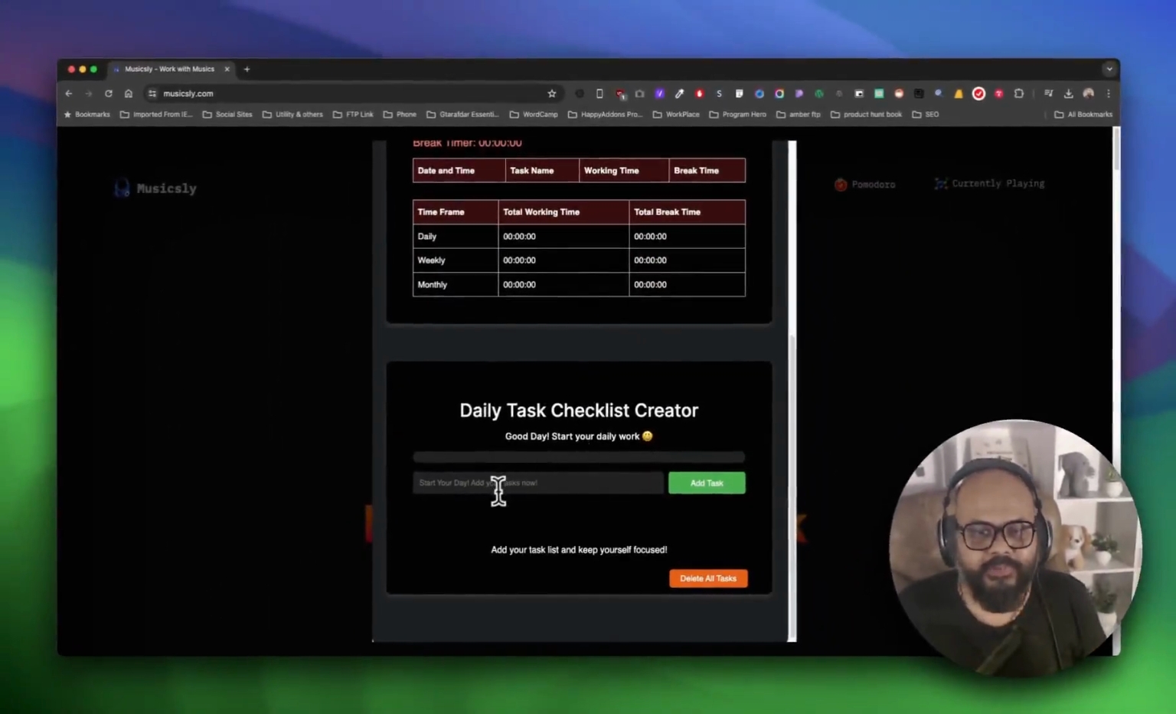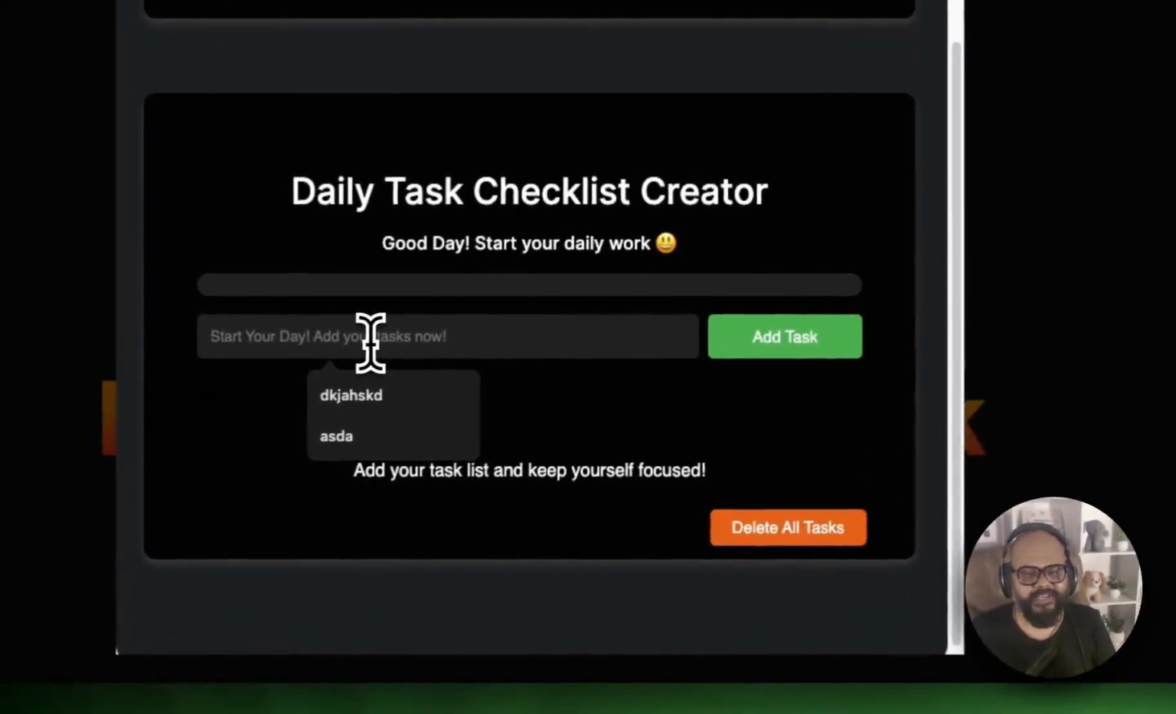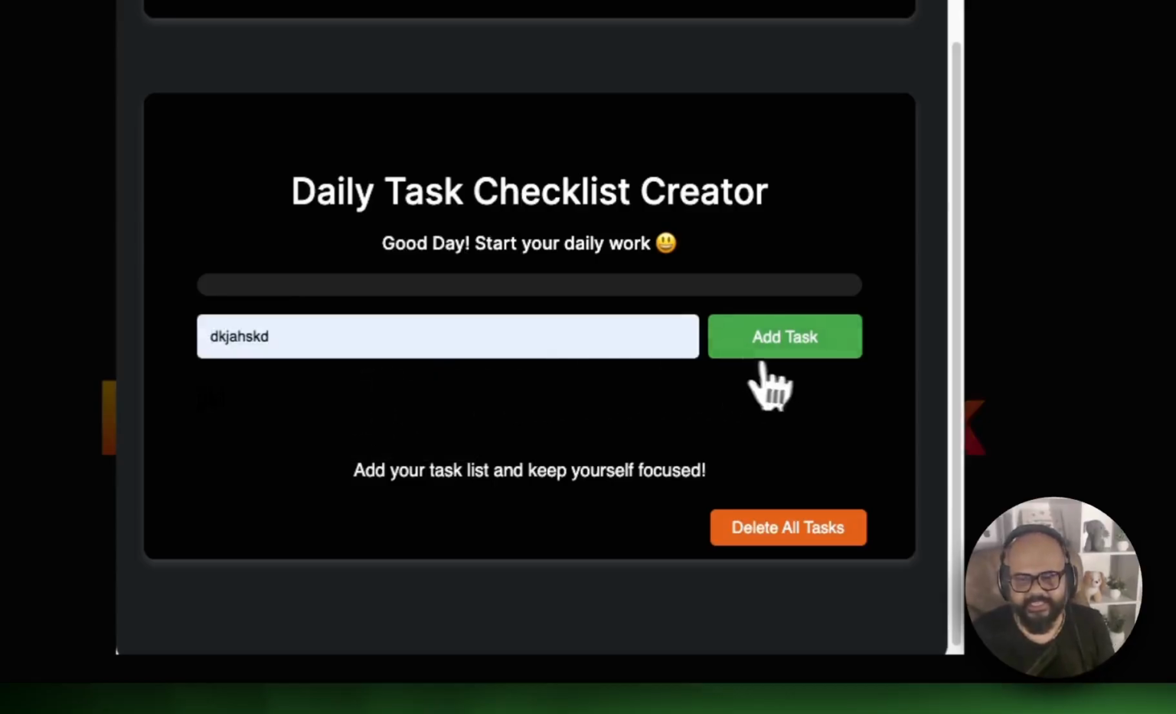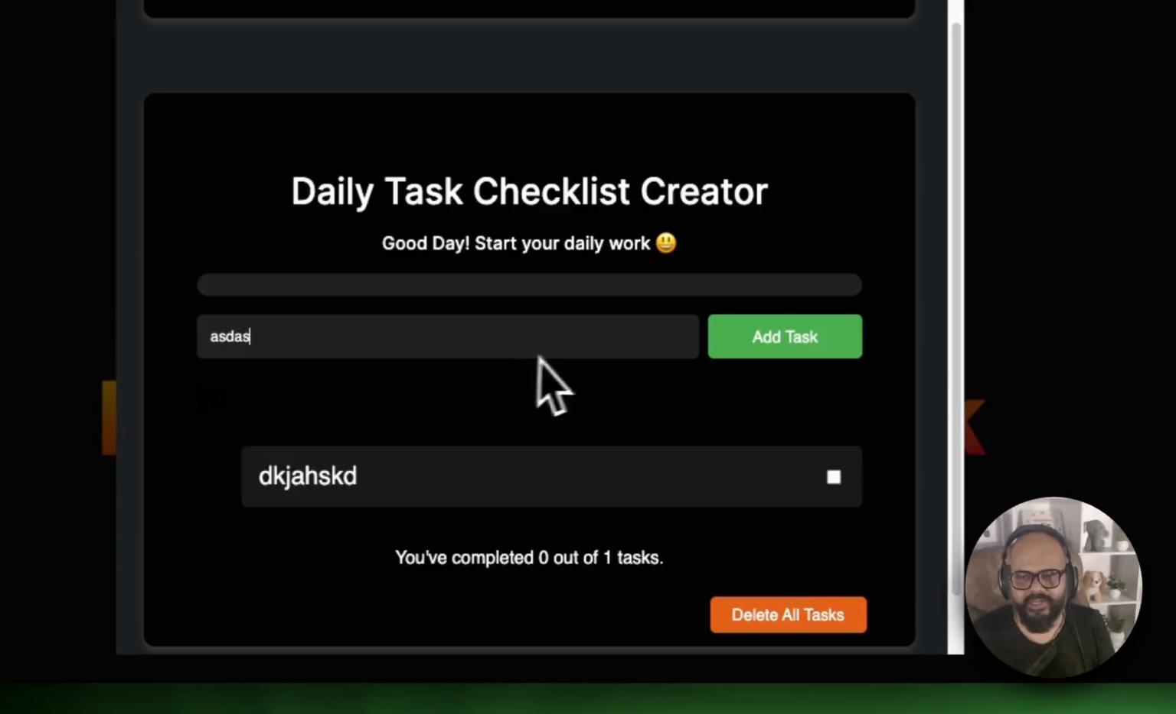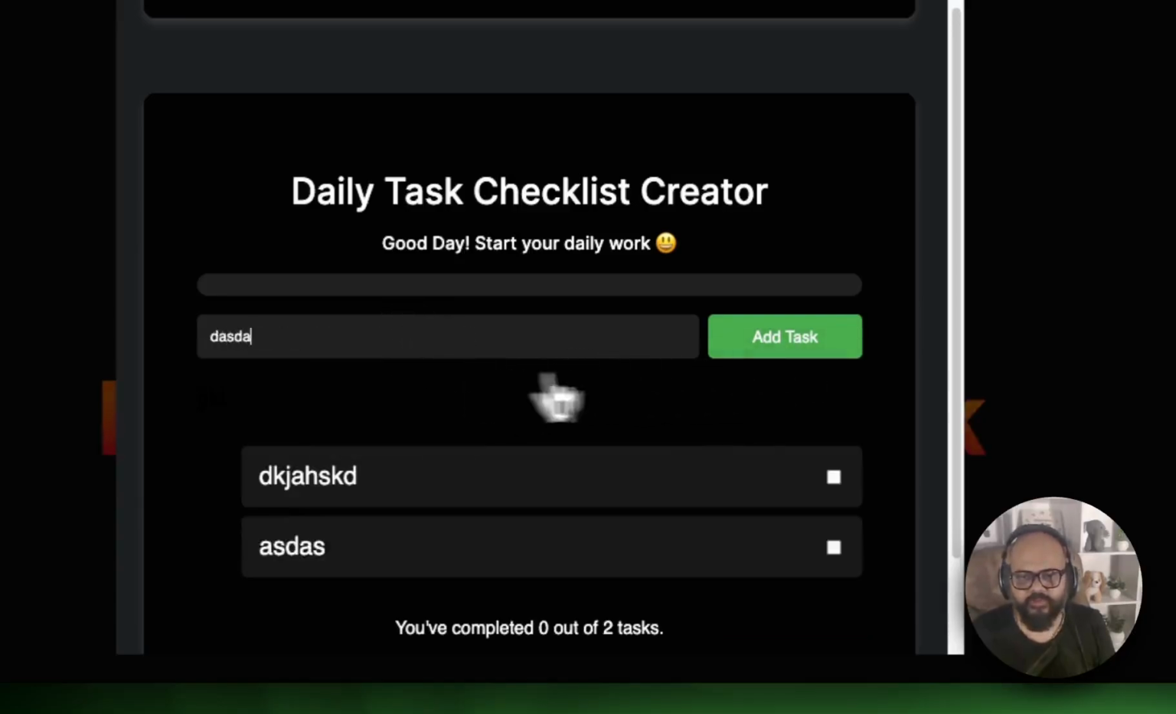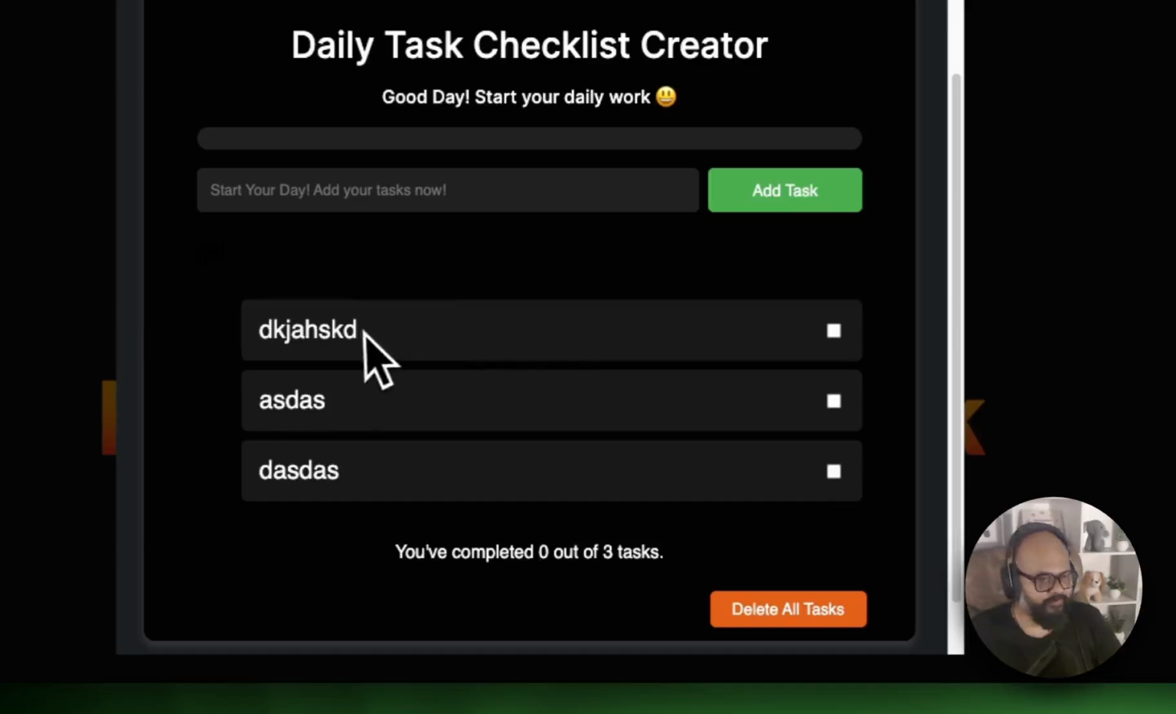Now the most interesting part: if you have some tasks you want to add, your daily tasks or a to-do list, something like that, you just click here, add the task. If you want more tasks, add the task. Just add more tasks. Okay, fine. Tasks are done.